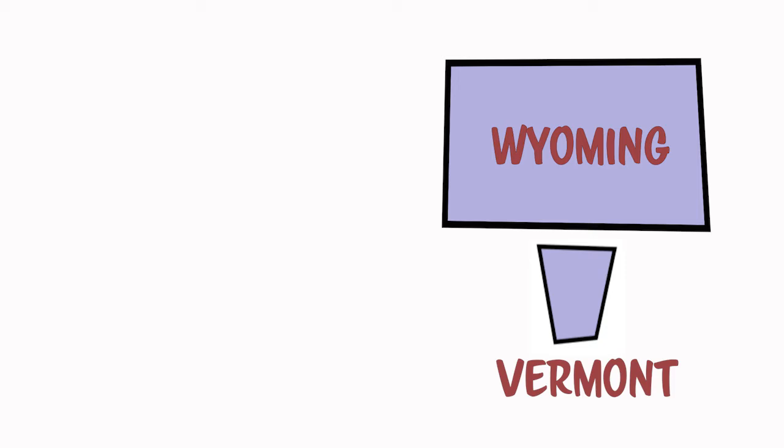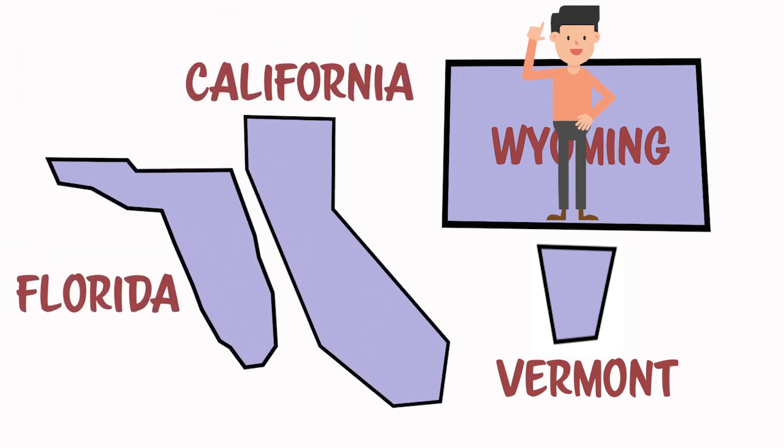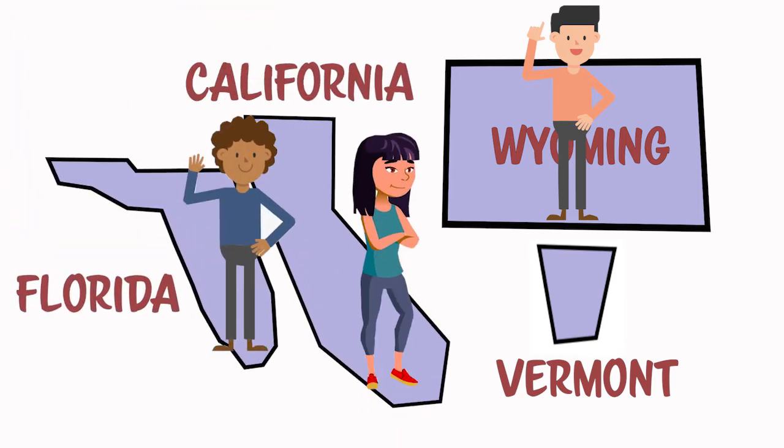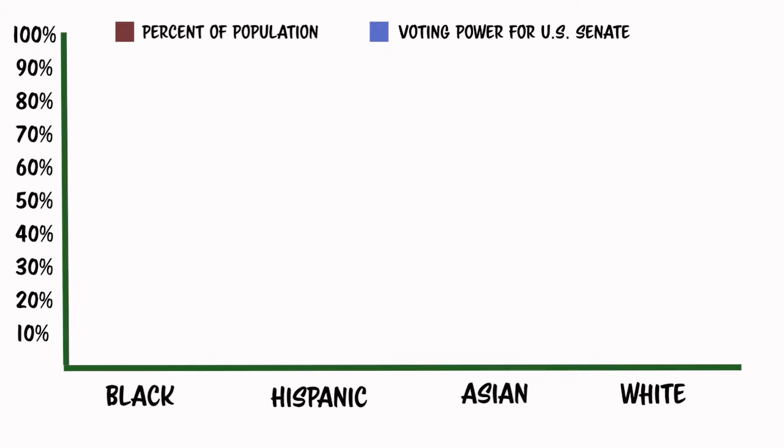And because less populous states, like Wyoming and Vermont, tend to be predominantly white, and larger states like California and Florida tend to have higher percentages of people of color, the Senate gives white voters a disproportionate amount of power. For example, the US is 13% black, yet black Americans have just 7% of the voting power to elect the Senate.